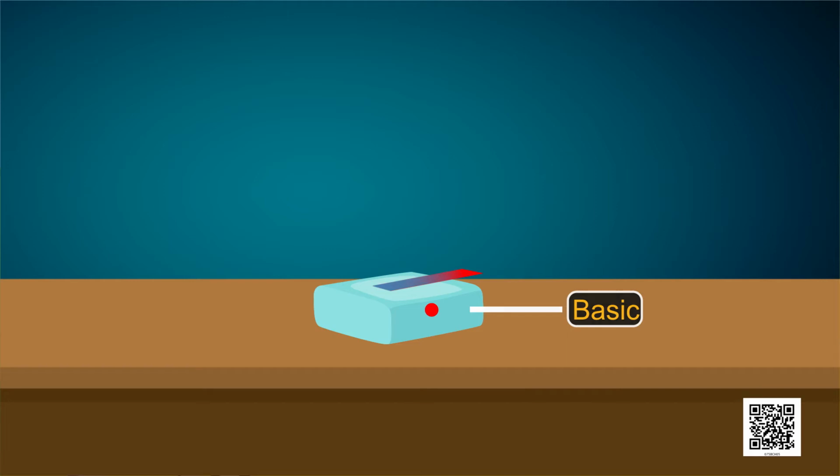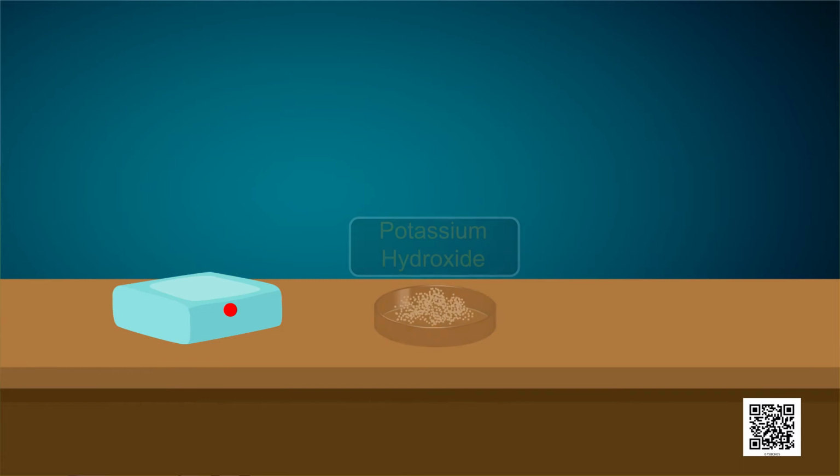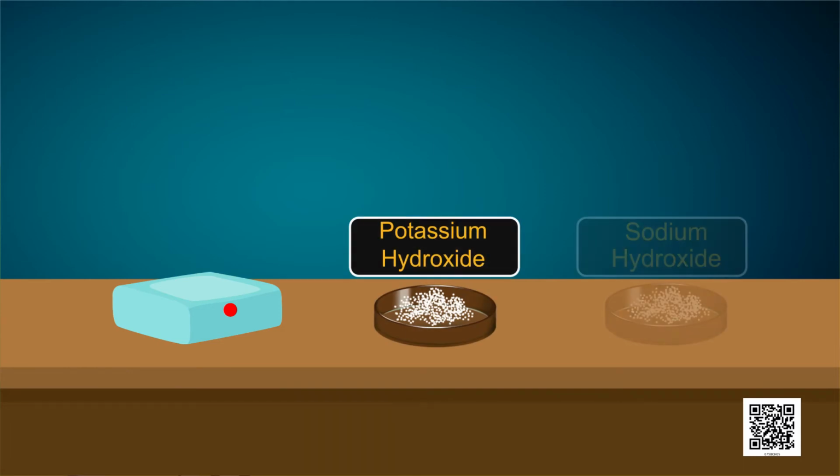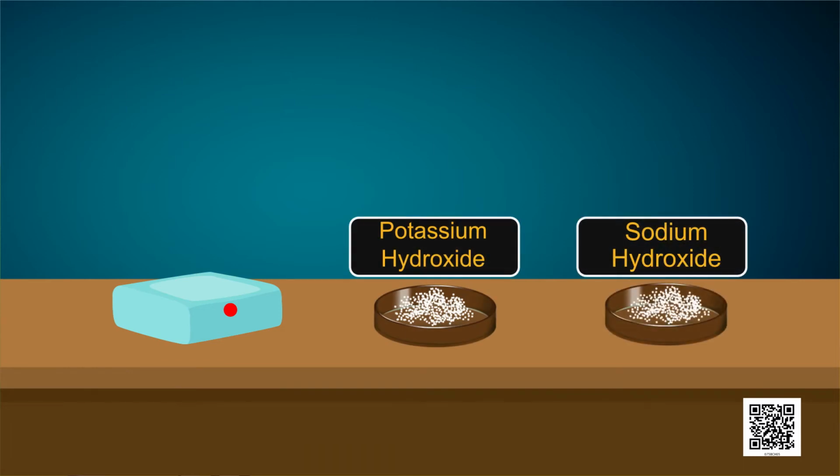Children, soap has potassium hydroxide or sodium hydroxide in its composition, which are basic substances. That is why soap is basic in nature. And litmus gives blue color with basic substances.